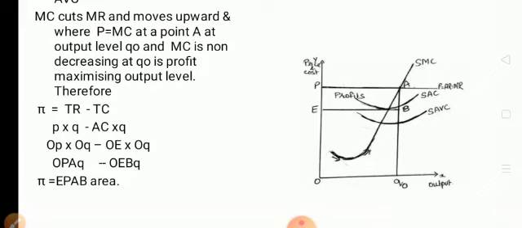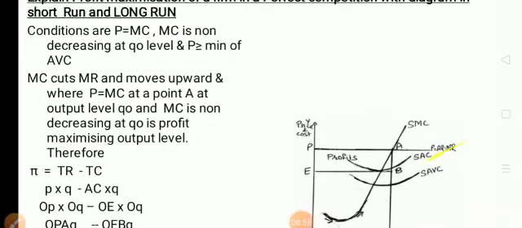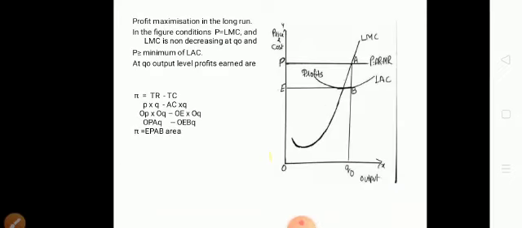Okay, then this is in the short run. Now we come to the long run. Profit maximization of a perfectly competitive firm in the long run.